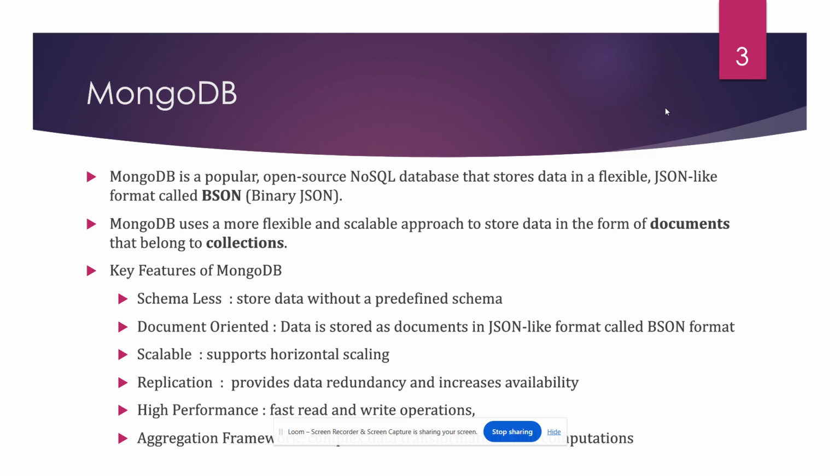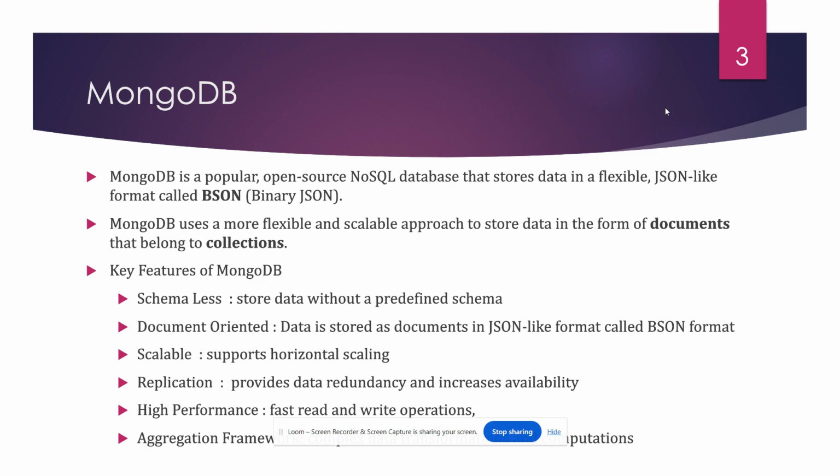The traditional databases, that is SQL, store all the data in the form of rows and columns, in a fixed format, whereas MongoDB uses unstructured data and it does not have any kind of schema. So it uses a more flexible and scalable approach to store data in the form of documents that belong to a collection.